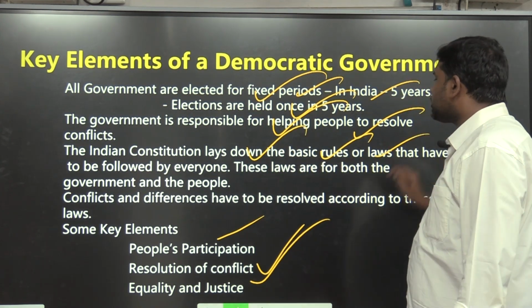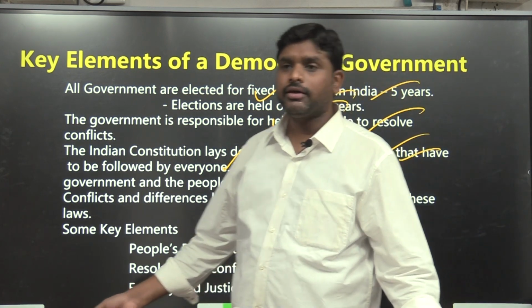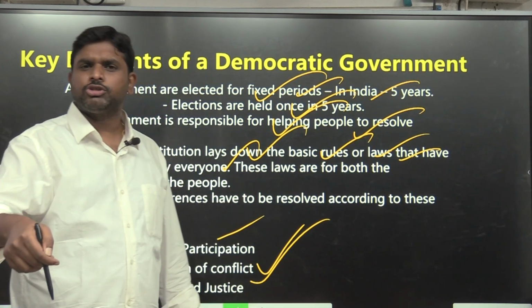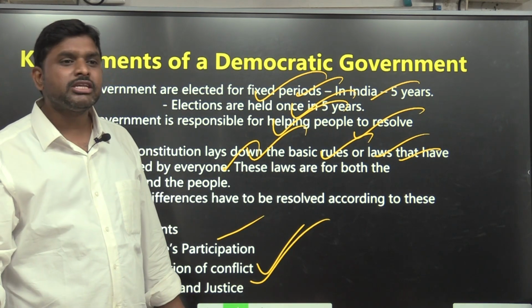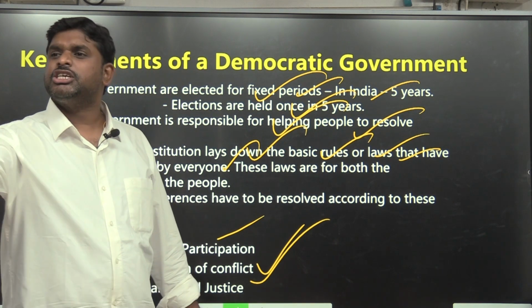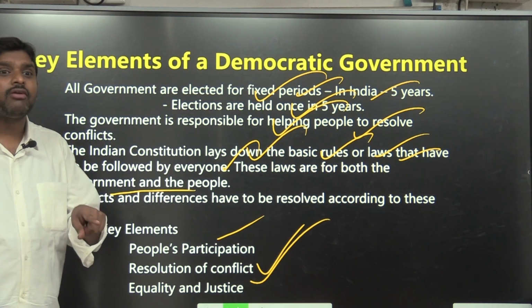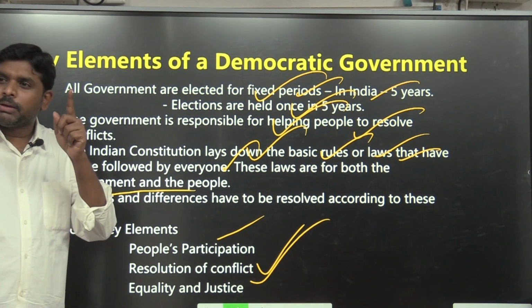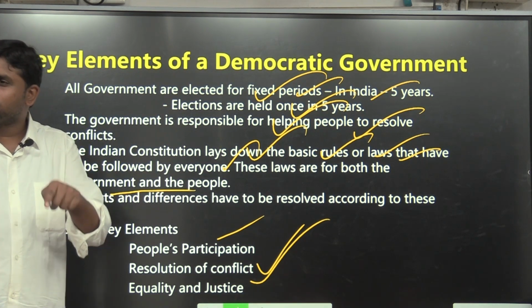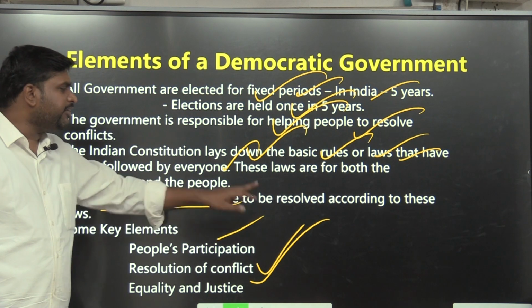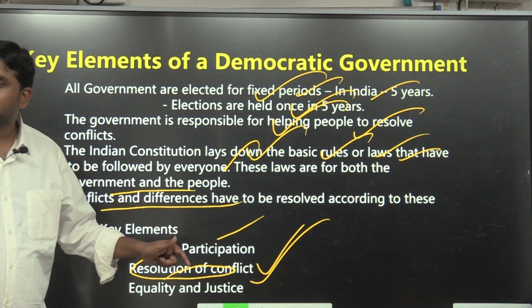The Indian constitution is based on the basic rules or laws that have to be followed by everyone. Everyone should follow it, means equality. Basic rules and regulations are made by the constitution so that everyone should follow. If anyone is not following, justice will be ensured. These laws are for both the government and the people. Not only for the people, it is for the government also. So you are not the supreme power. These laws are for you also. Government also should follow and the people also should follow. Conflict and difference have to be resolved according to these laws.